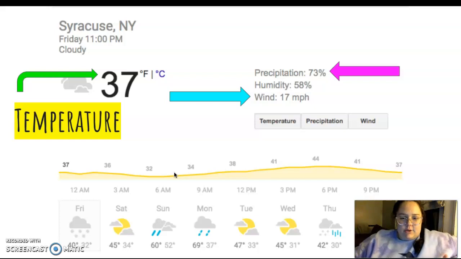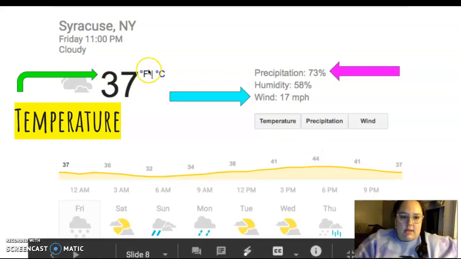I did want to take a quick screenshot of this because you're going to use it in your Google Forms questions. I'm going to have you look up the weather for the last part of your assignment, and you're going to find something like this. And these are the 3 different things you need to pay attention to. So the temperature is going to be right here.